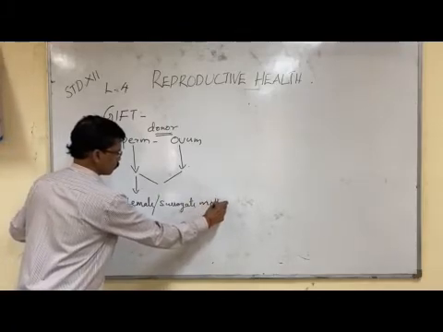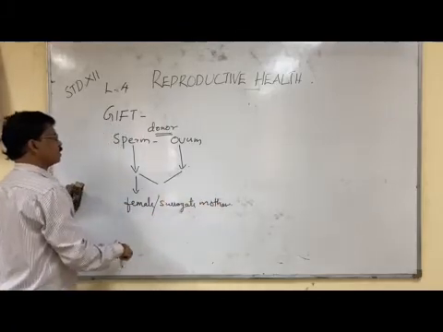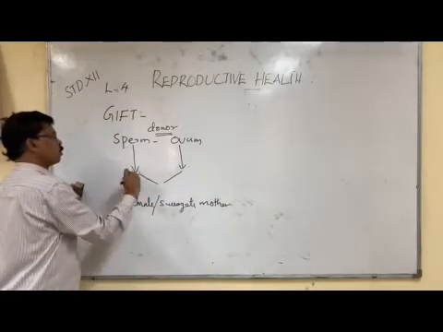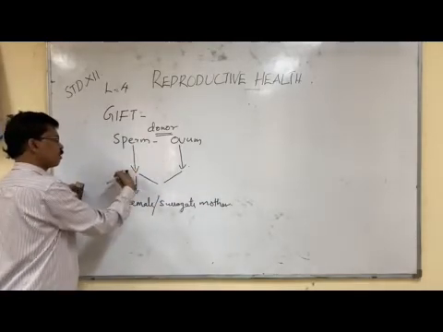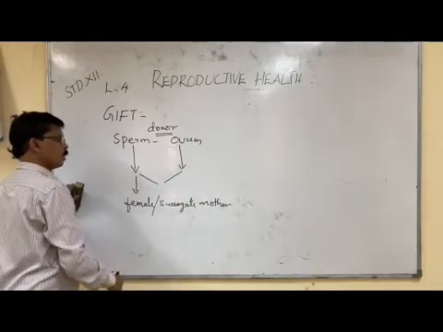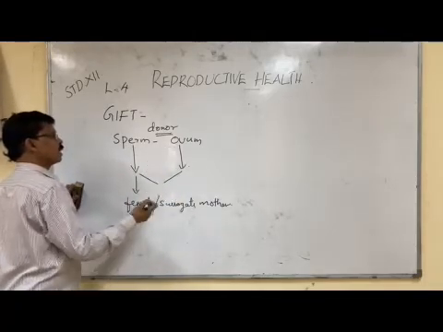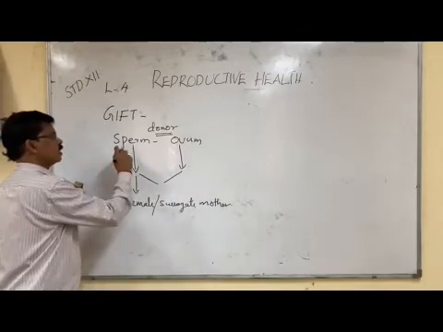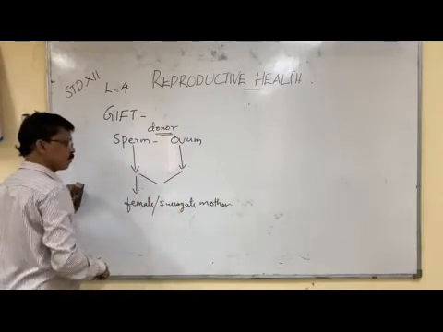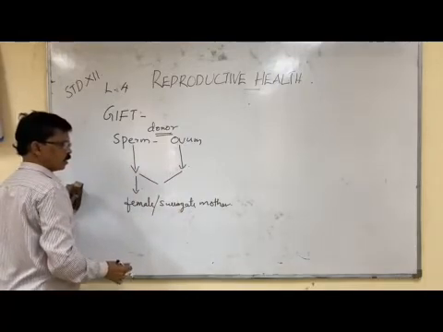The fertilization takes place inside the mother's body. And if the sperm has no problem, the main parent can donate the sperm, but the ovum can be taken from another female. So either sperm or ovum or both can be taken from the donor.